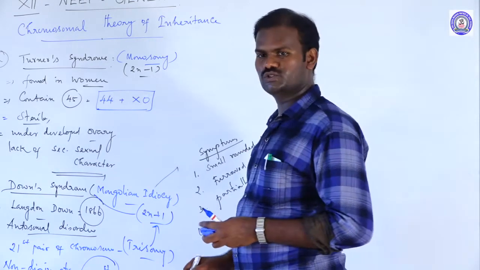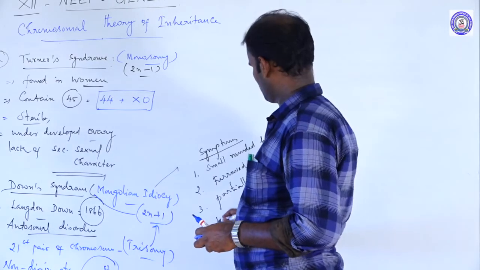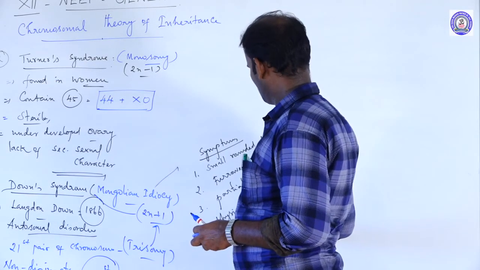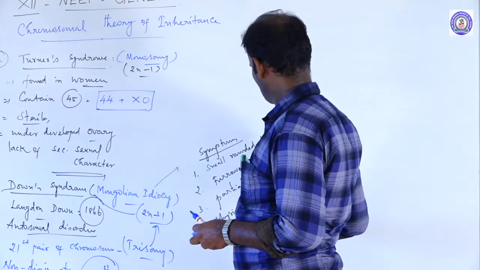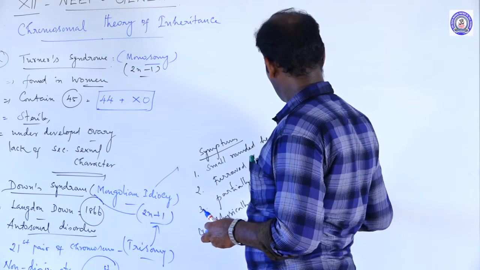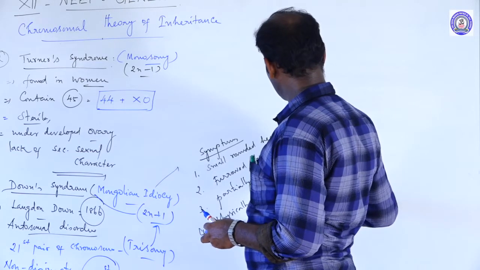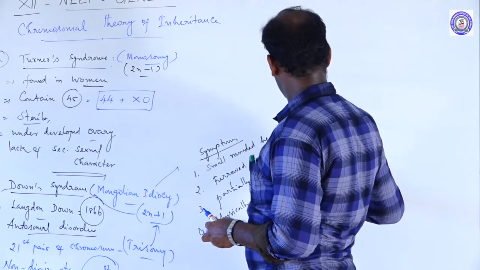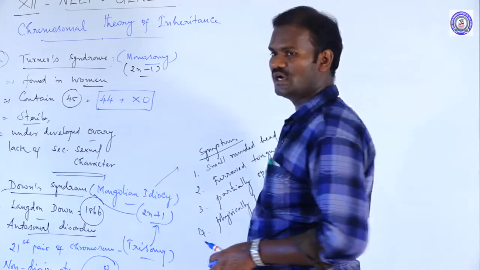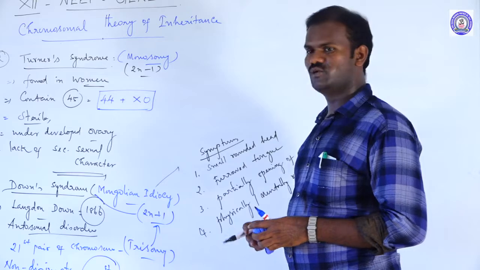The patient shows both physical and mental retardation, I mean underdevelopment, that's called retardation. I mean mental disorders. So these are the common symptoms that appear in Down syndrome.